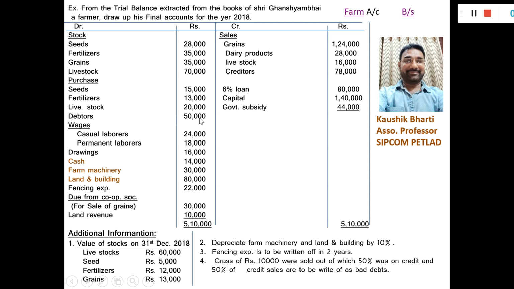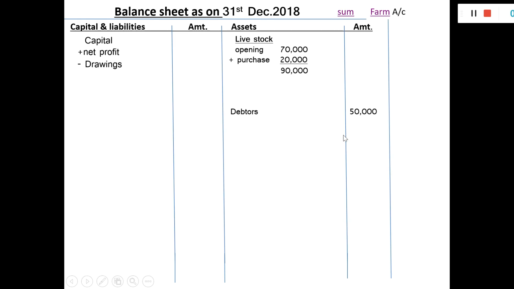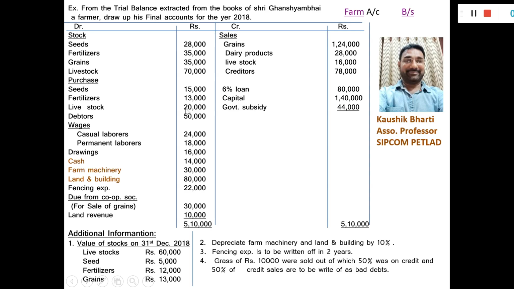Debtors 50,000 will be shown on the asset side of the balance sheet. Debtors rupees 50,000. Wages for the casual laborers and permanent laborers are 24,000 and 18,000 respectively.